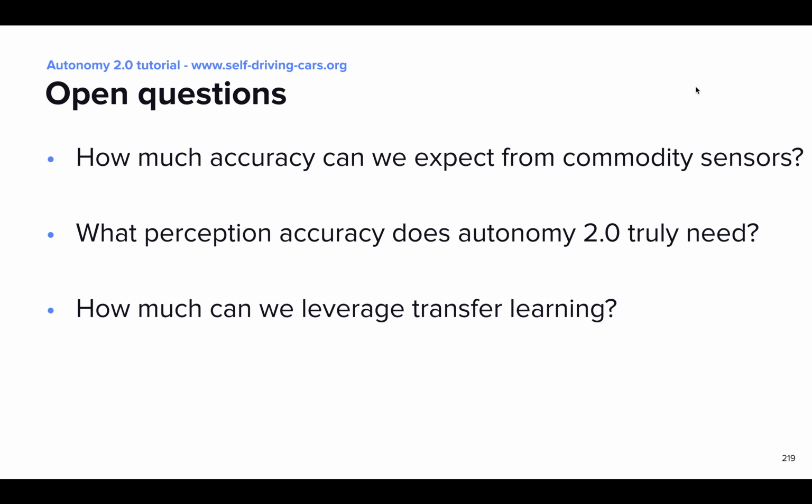And these are all important questions we need to address to understand how to meet the data requirements of Autonomy 2.0.